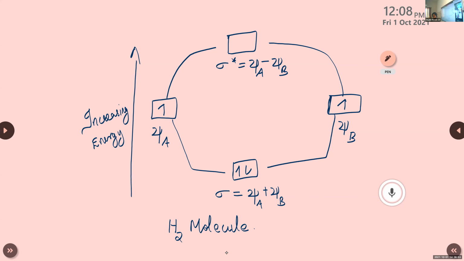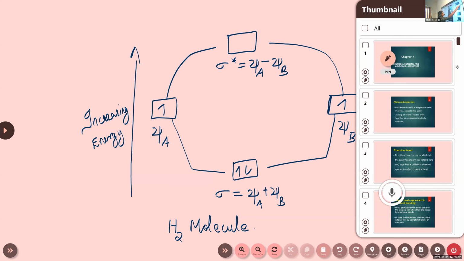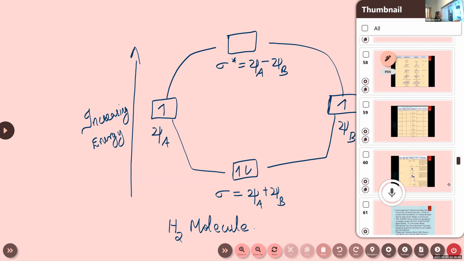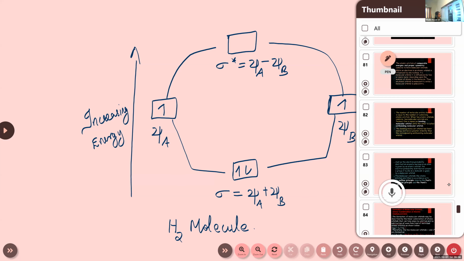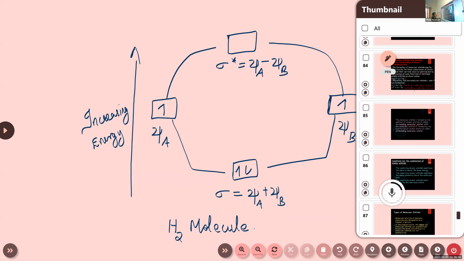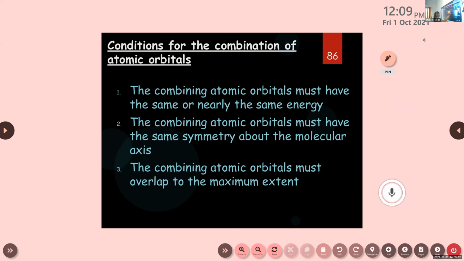Clear, Nimita? Yes, ma'am. Okay. Then there are certain conditions for this molecular orbital formation to take place. So next we are going to learn the conditions for the combination of these atomic orbitals.